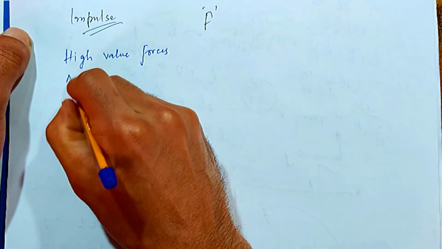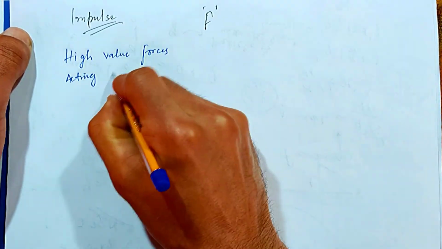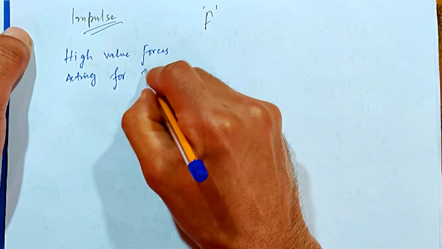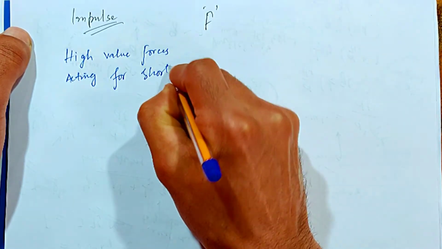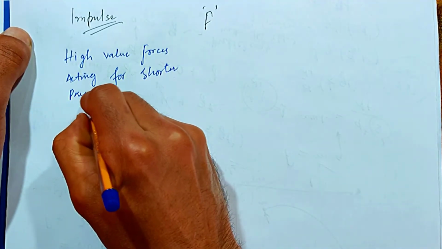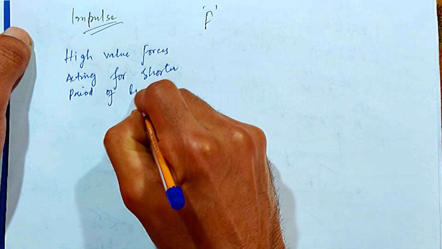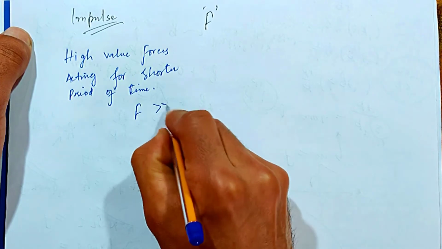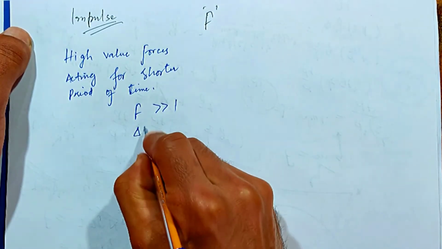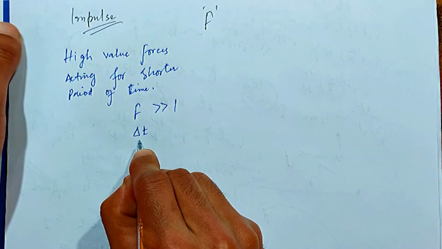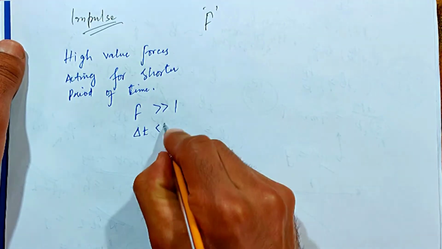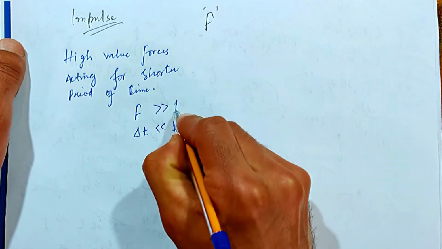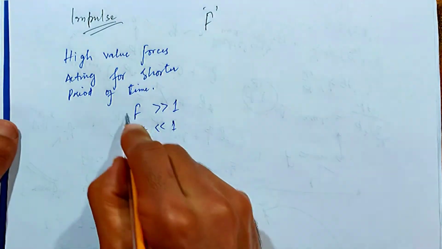are acting for a shorter period of time. So that means F is very much higher, but the duration for which the force is acting is very much lower, very much smaller. This indicates these two conditions.